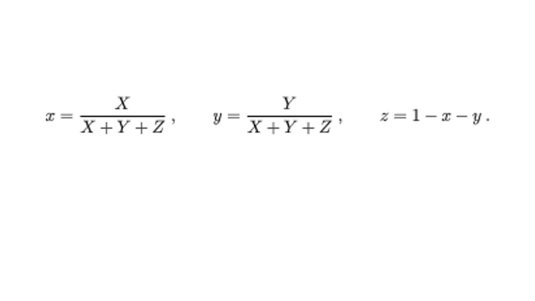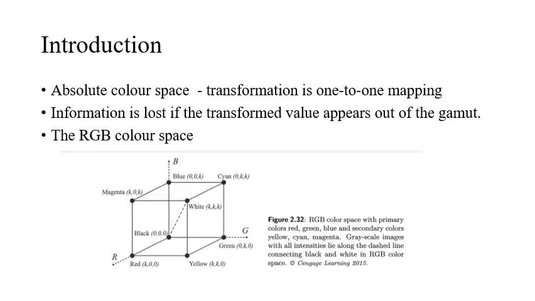Since 3D figures are difficult to handle, the new 2D coordinates are obtained like this: x is x by x plus y plus z, y is y by x plus y plus z, and z is equal to 1 minus x minus y. Whatever you saw in the previous figure was basically the diagram after projecting the XYZ color space onto the plane.